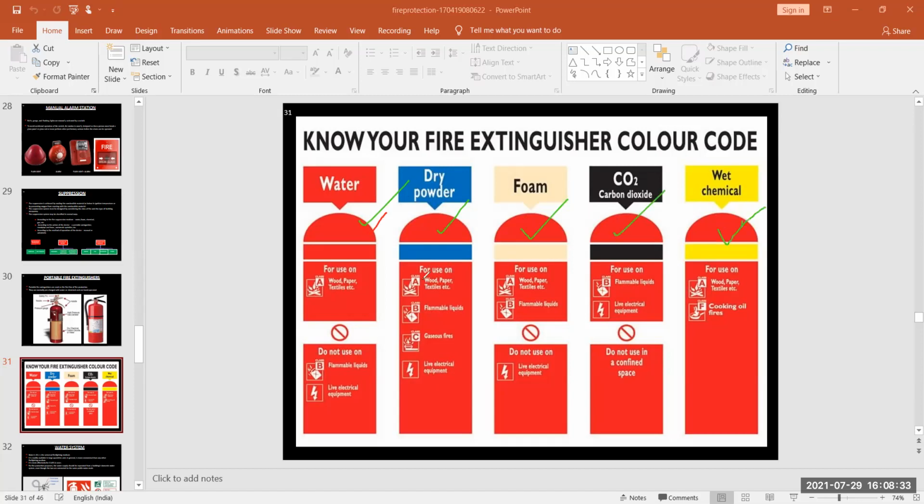I discussed all these things: the color preferred, or the logo used, is red color here. Here we use the logo of blue color. Here we use the logo of cream color. So here it is cream color. Here it is black color.